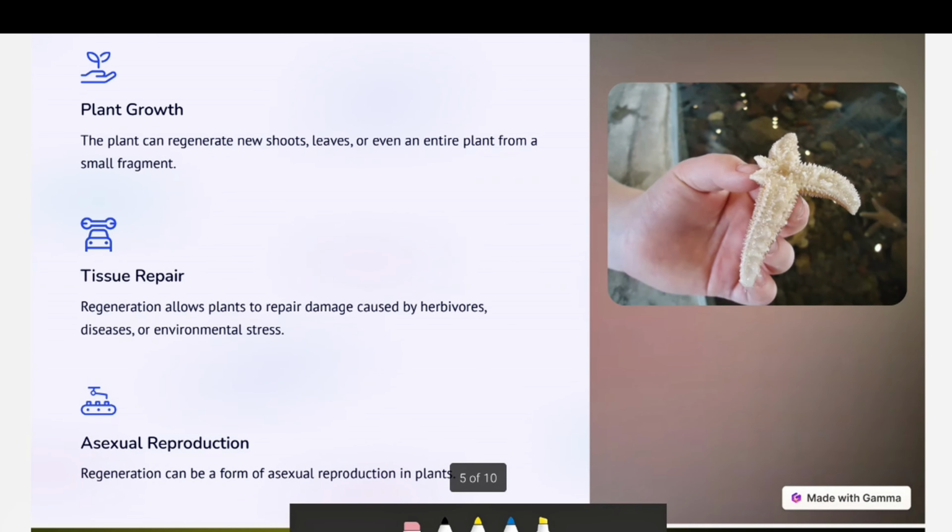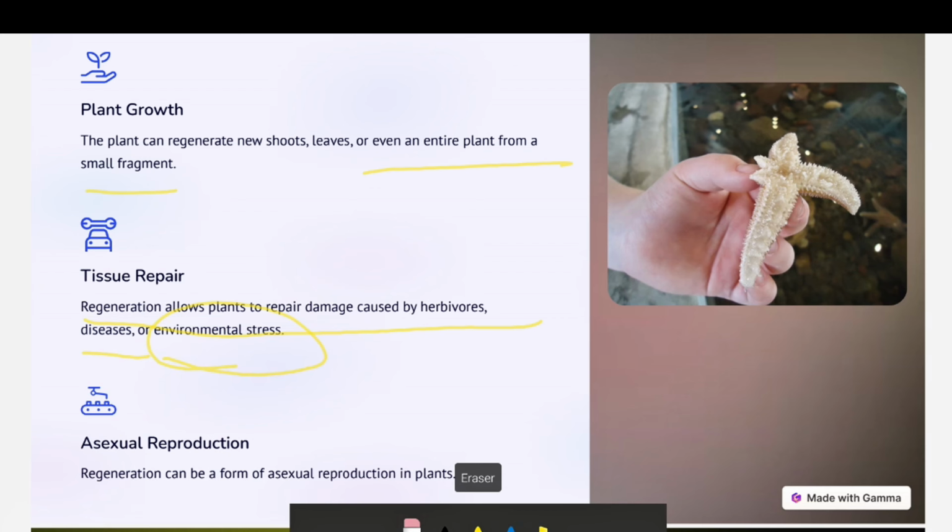Plant growth: the plant can regenerate into shoots, leaves, and even the entire plant from small fragments. Tissue repair: regeneration also allows repair of damage caused by herbivores, disease or environmental stress. Sometimes herbivore animals eat them, or plant disease, or some climatic conditions cause stress. And asexual reproduction: regeneration can be a form of asexual reproduction in plants.